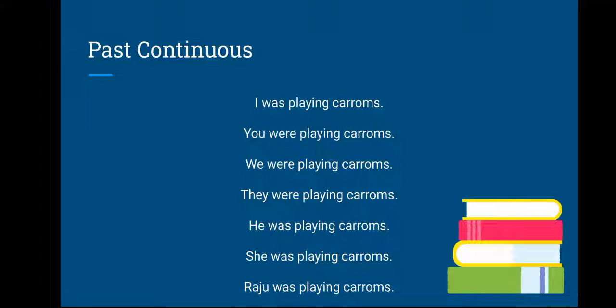So if you observe the structure, two different be forms are used here. One be form is used with the singular pronouns and the nouns like he, she, Raju and I. With them we used was, and with you, we, they, we used were. So were is the plural be form of past tense and was is the singular be form of past tense. Along with that we used the ing form of the verb in this past continuous tense.